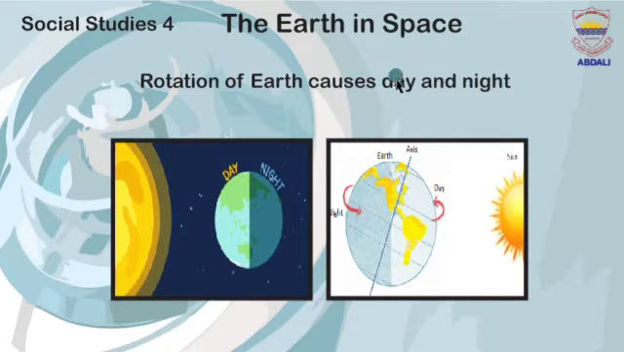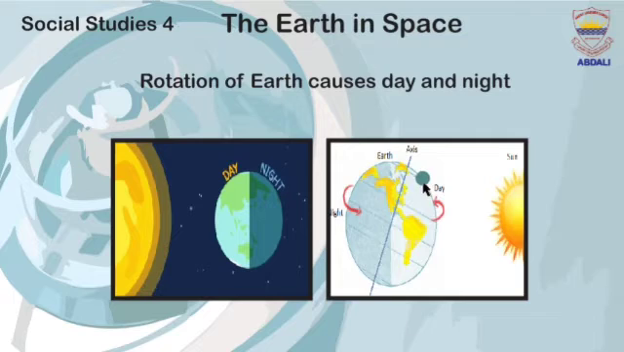Rotation of Earth causes day and night. But first of all, let me remind you what rotation actually is. Rotation means the Earth spins around its own axis. Earth has two types of movement. One is around the sun and one is around its own axis. So when the Earth rotates around its axis, it causes day and night.